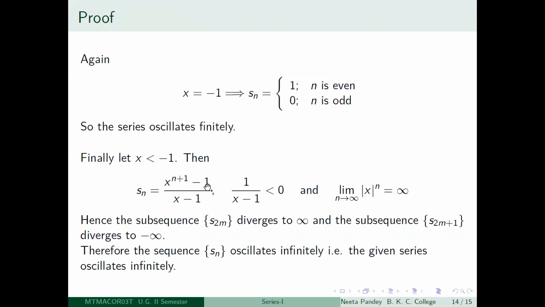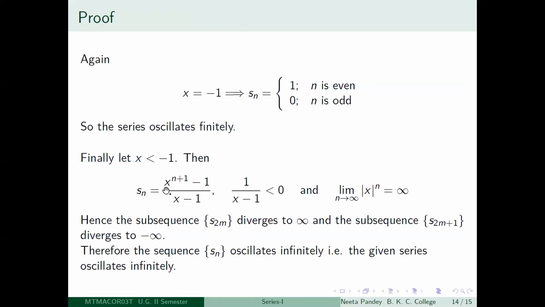Again, if you have x less than minus 1, that means that mod x is going to be a number greater than 1. So limit n tending to infinity mod x to the power n is infinity. Therefore, what do you get? You look at the subsequence consisting of even terms of the given sequence, right? I'm always starting from S0, right?